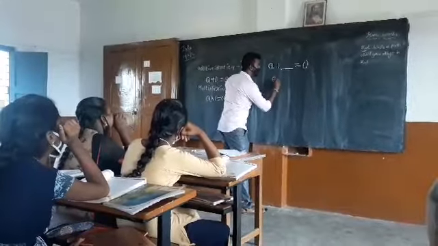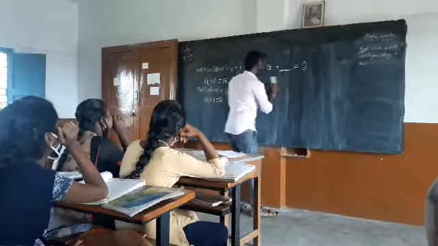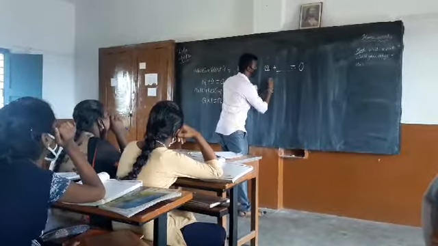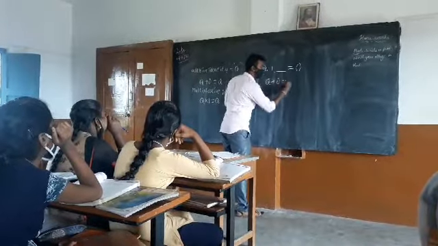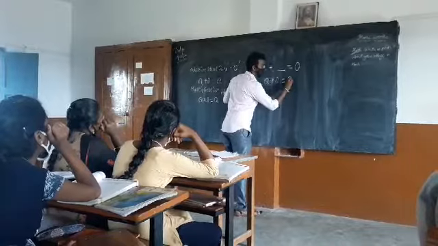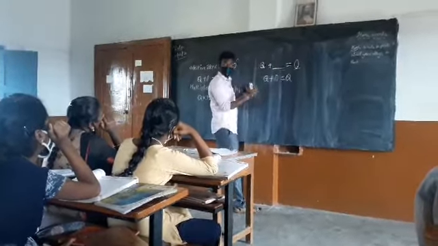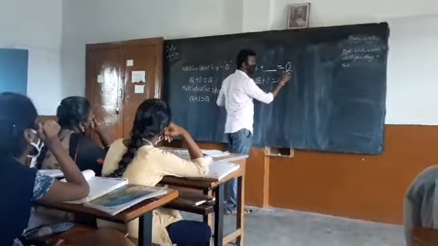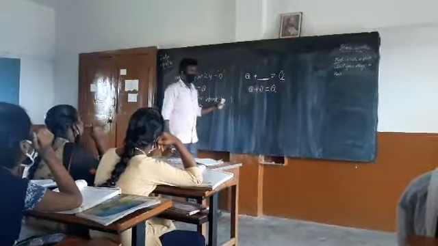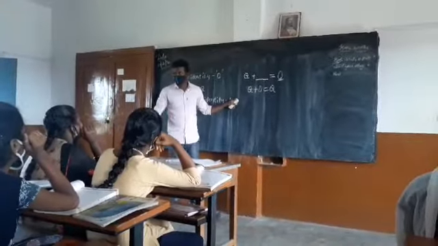Then let us see, Q plus 0, if I add, what do I get? Q. But what should come? The additive identity should be the answer. That is 0.